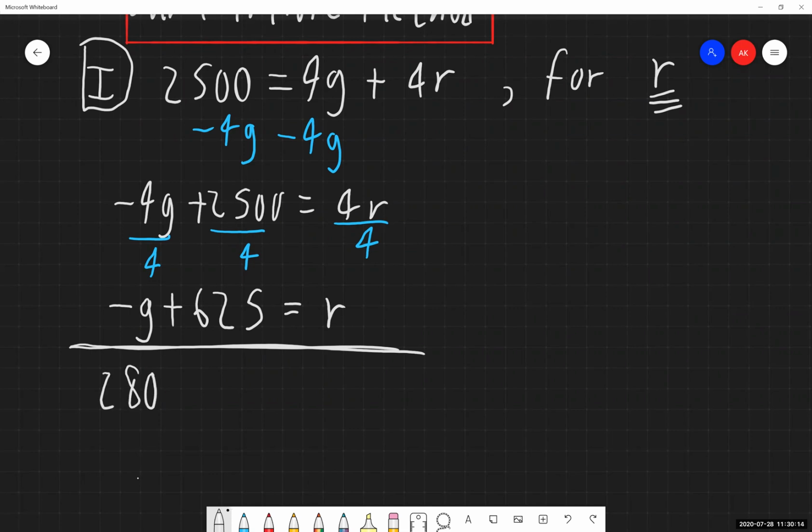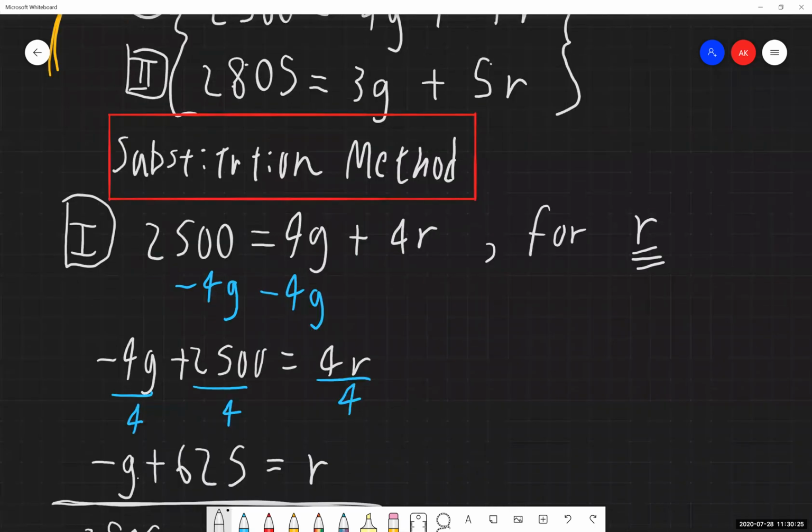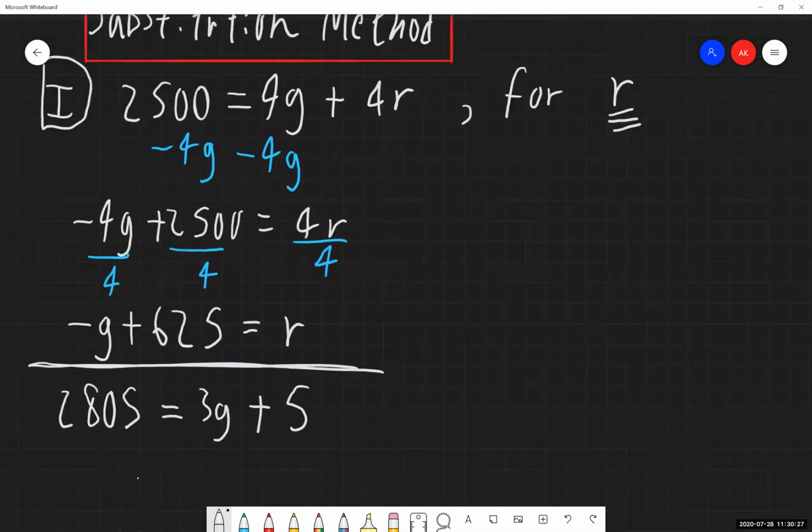So our second equation, I'm going to check this at the top here just to make sure I have that written out correctly. I believe that's it. Yep, that's the one.